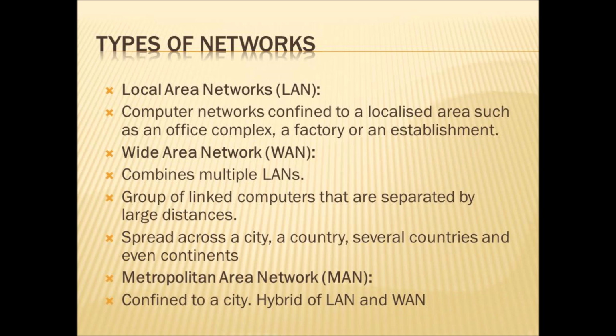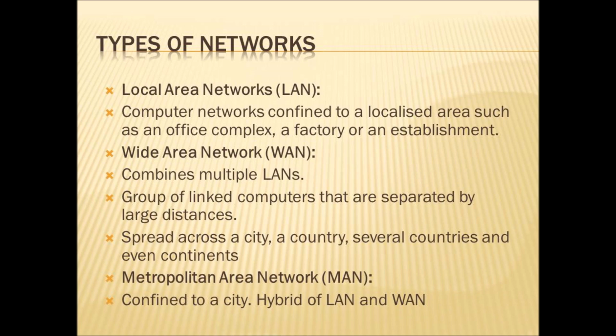So many groups of computers are connected that are separated by larger distances. It may be spread across a city, a country, several countries and even continents. If we connect computers within a city, within a country, between several countries or even between several continents, we can connect with this wide area network.